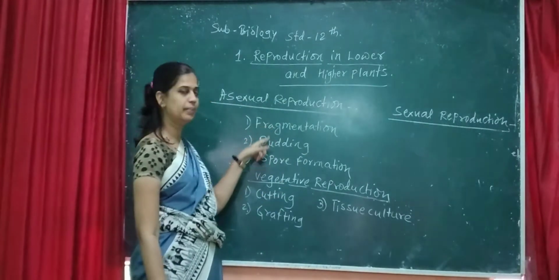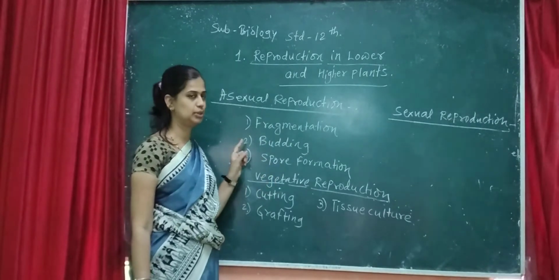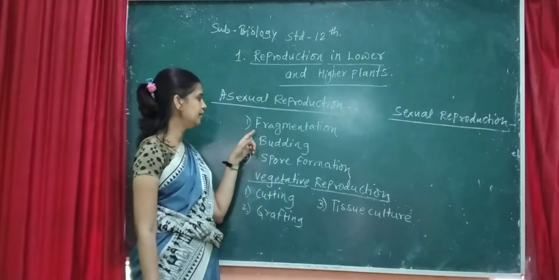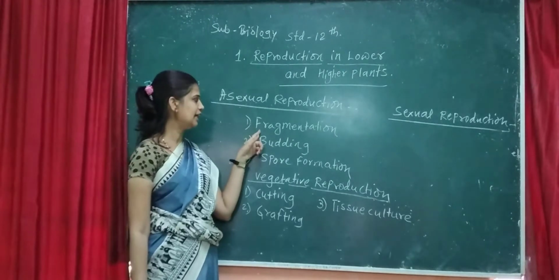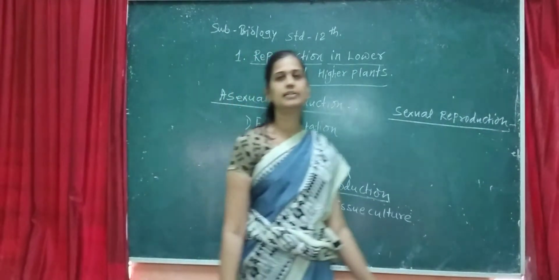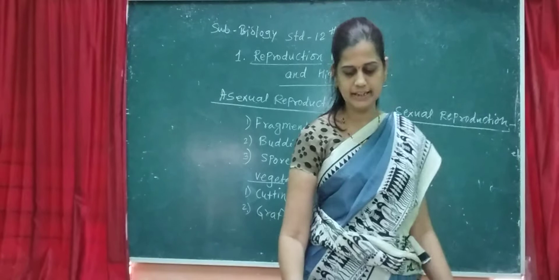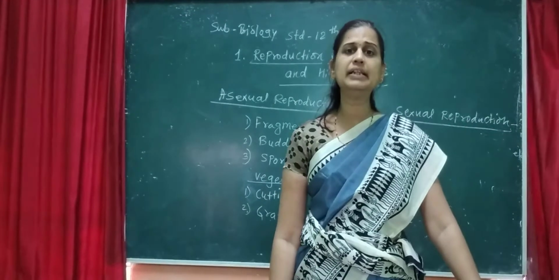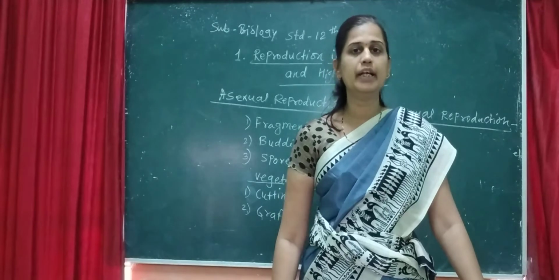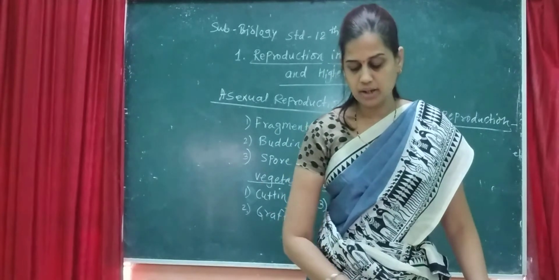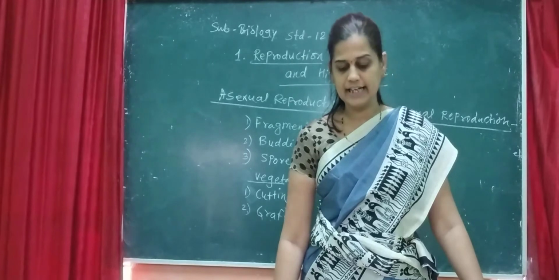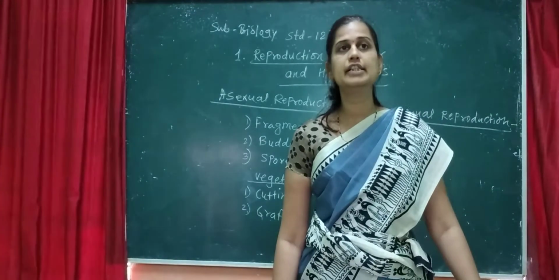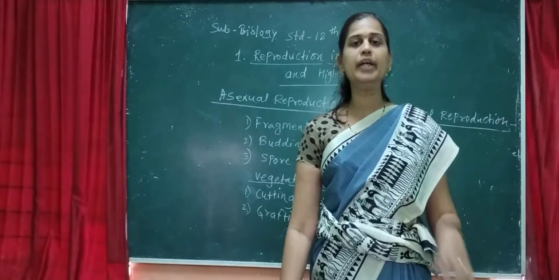There are some methods of asexual reproduction, and we discuss them one by one. The first method is fragmentation. In this process, filaments get broken into small fragments accidentally, and each fragment develops as a new individual.